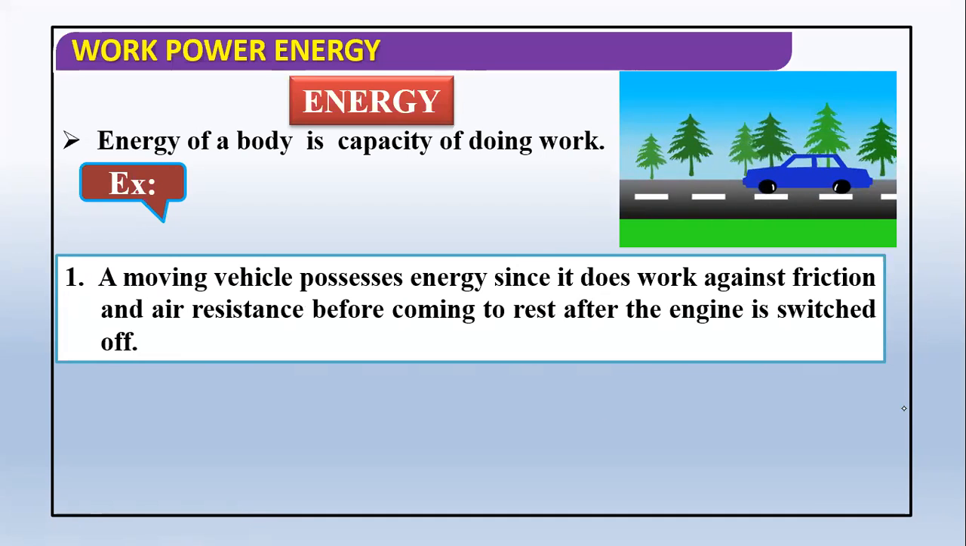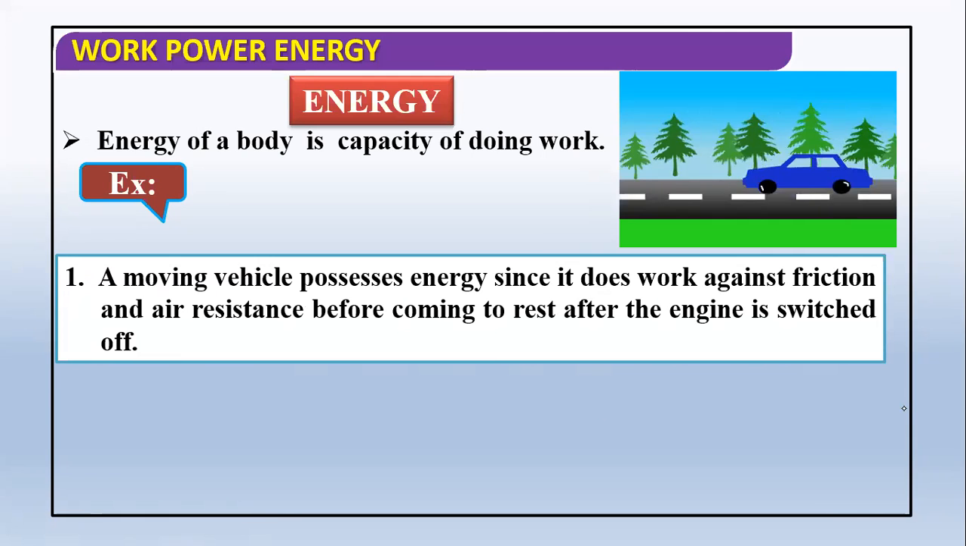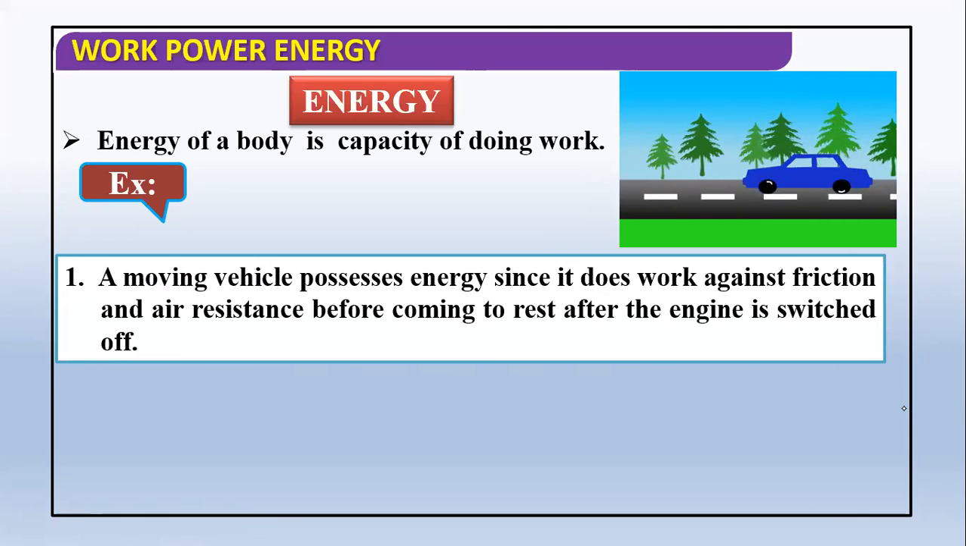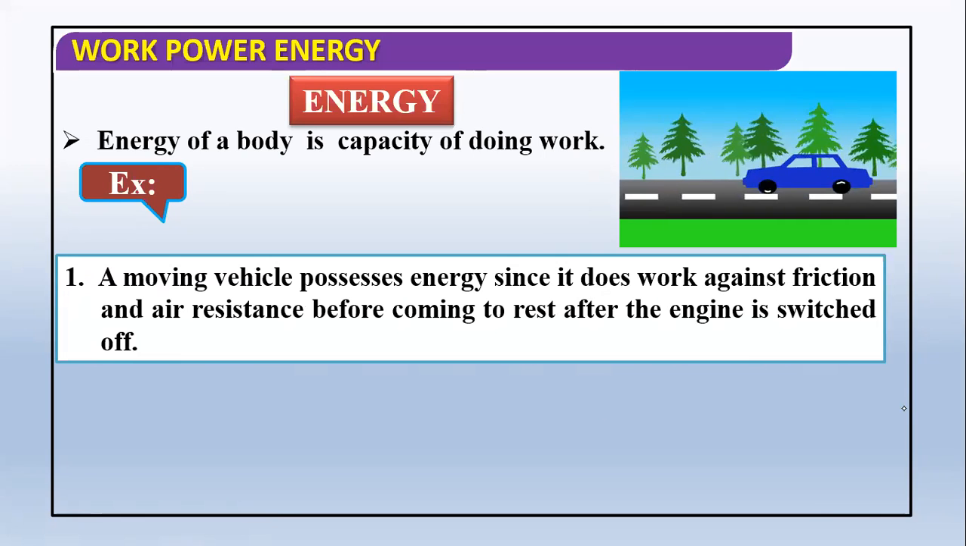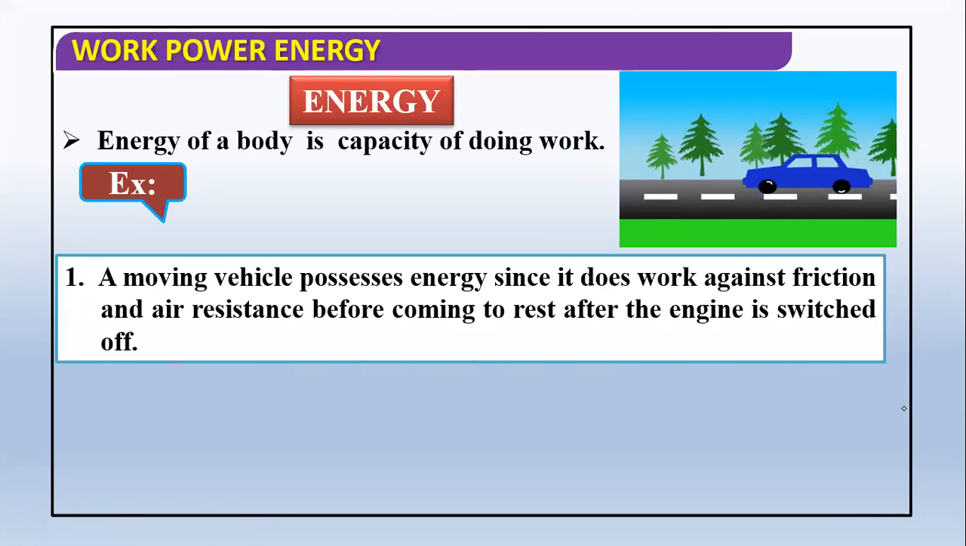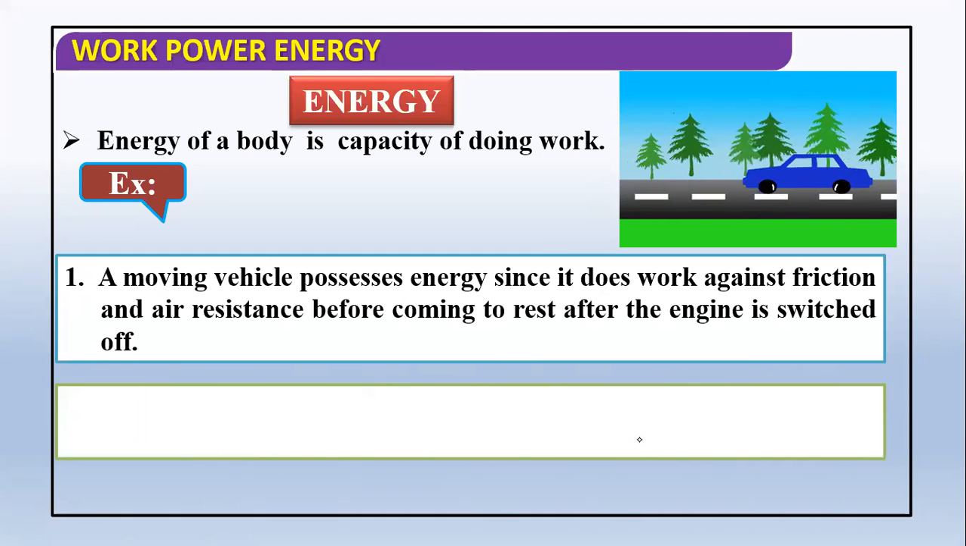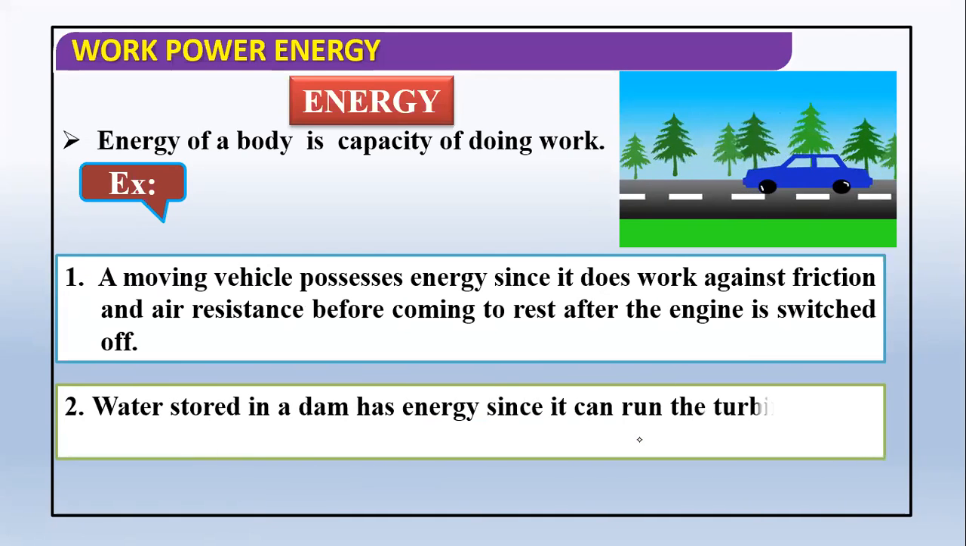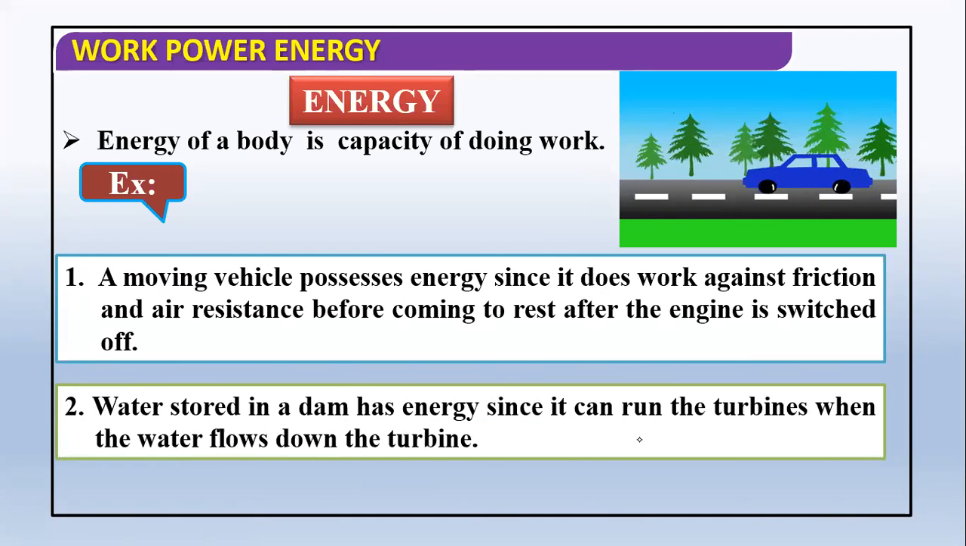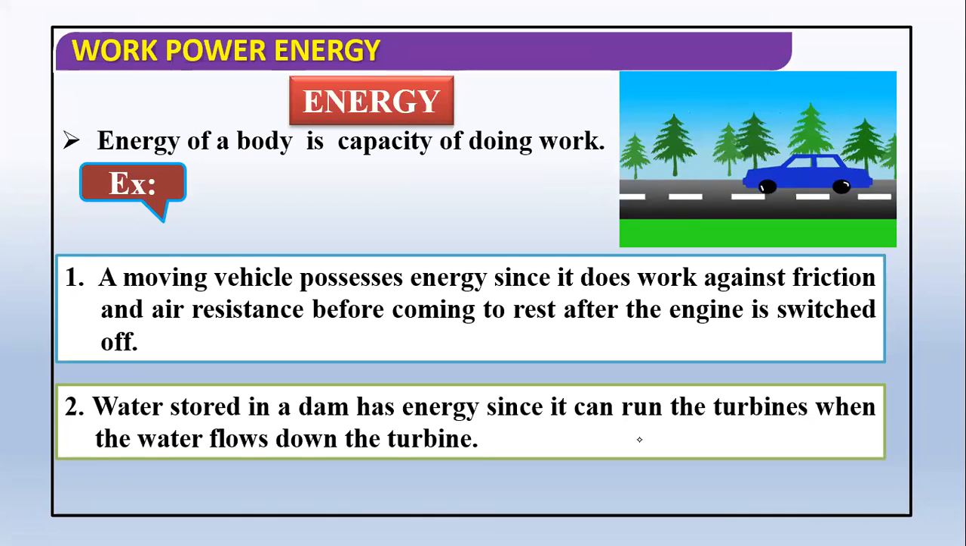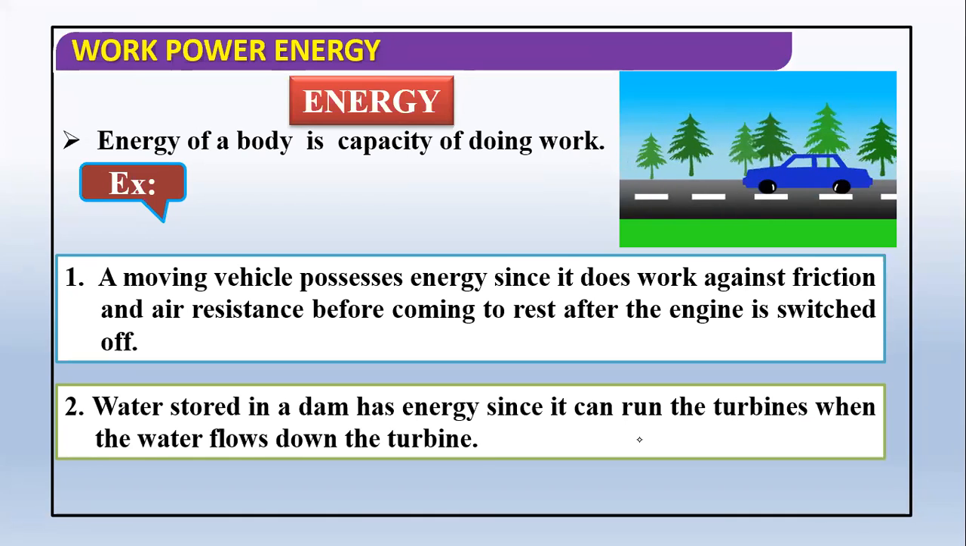A moving vehicle possesses energy since it does work against friction and air resistance before coming to rest after the engine is switched off. So even after the engine is switched off, it can do some work on other objects. Second example: water stored in a dam has energy since it can run the turbine when the water flows down. If the stored water is allowed to flow, it can do some work on the turbine. That's why we say that it is having energy.